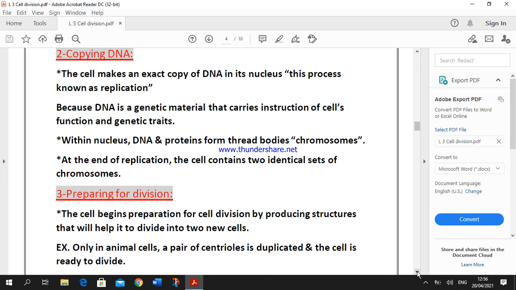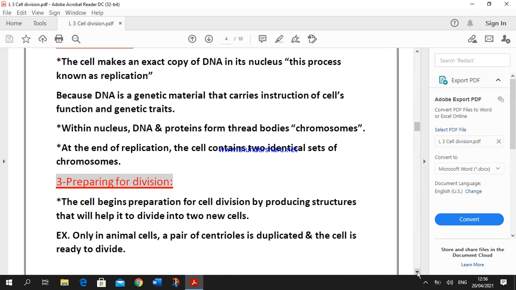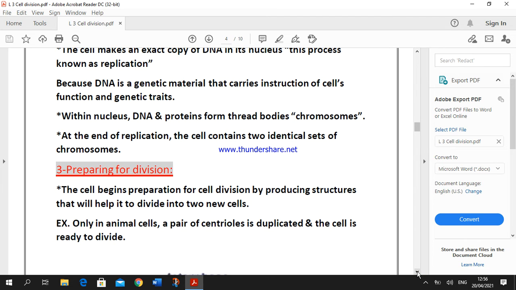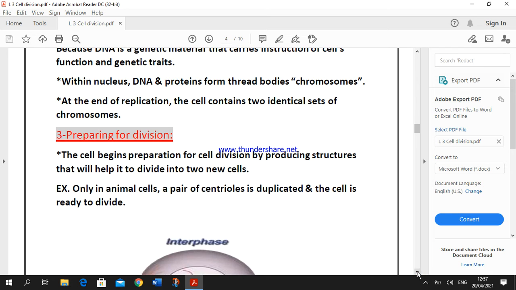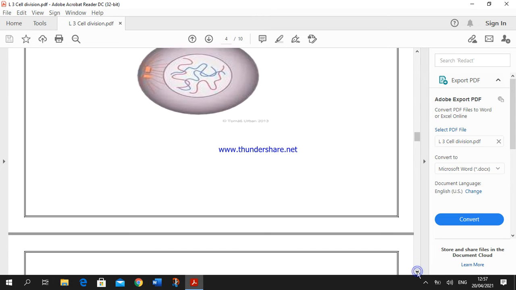After the replication, the cell contains 2 identical sets of chromosomes, and after that, the cell begins preparation for cell division by producing new structures that help it to divide into 2 new cells. For example, a pair of centrioles in animal cells, where centrioles are found in animal cells only. The centrioles are duplicated and the cell becomes ready to divide, okay?